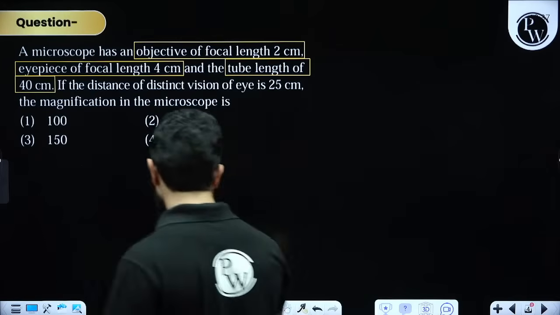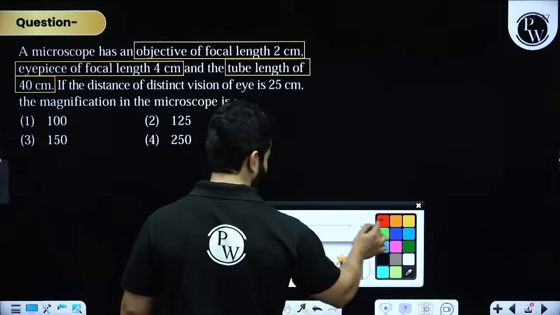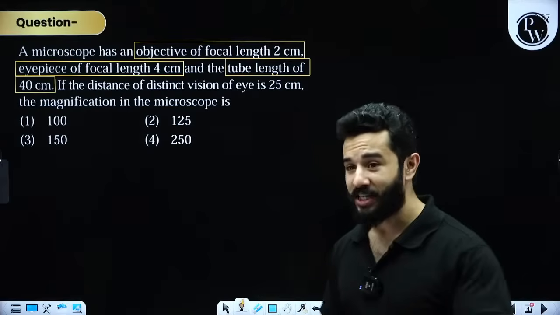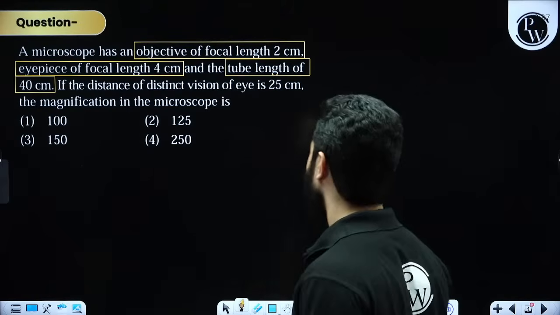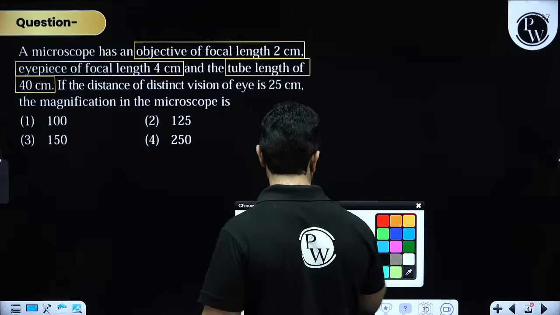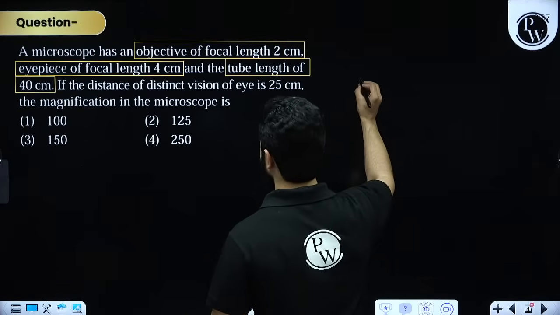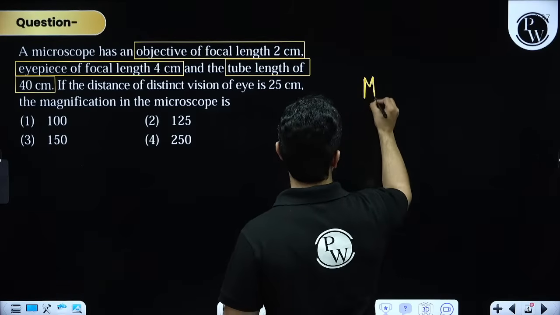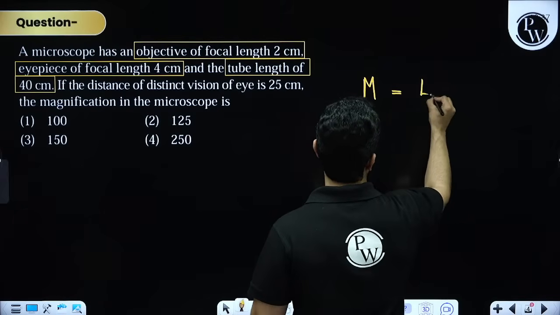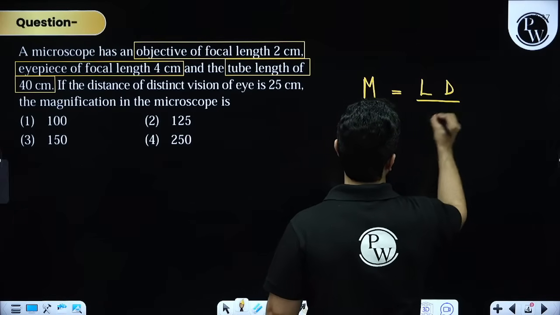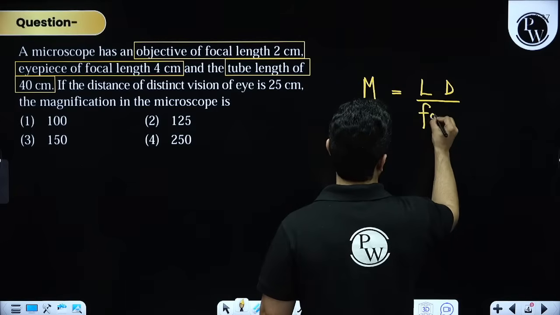So this is where you must attend these classes and you must remember formulas. The formula for this is, first of all, what formula to use, right? So magnification will be L multiplied by D divided by F_O times F_E.